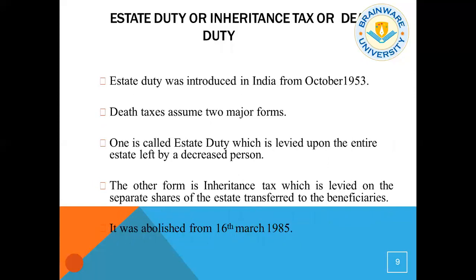Then the estate duty or the inheritance tax or the death duty. The death tax assumes two major forms. One is called the estate duty, which is levied upon the entire estate left by a deceased person to his ancestors. The other form is inheritance tax, which is levied on the separate shares of the estate transferred to the beneficiaries. But it was abolished on 16th March 1985. Actually, this estate duty or the inheritance tax or the death duty was introduced at the time of the British era. In England, till 1960, the estate duty was a major source of revenue.